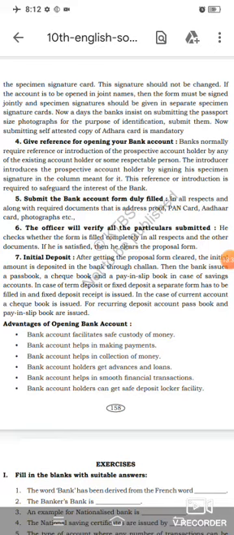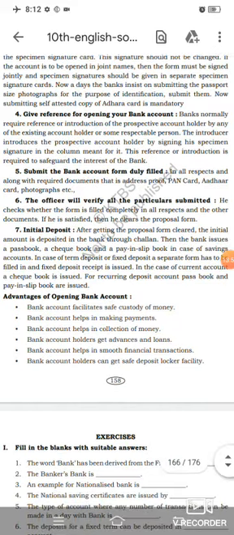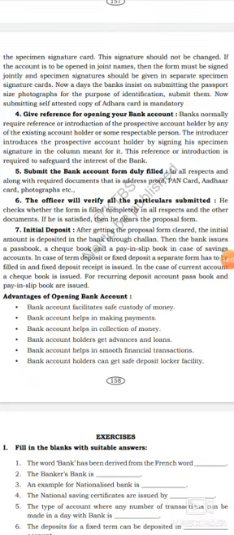Fifth point is submit the bank account form duly filled in all respects and along with required documents. Along with the form, we need to submit certain documents like address proof, PAN card, Aadhaar card, photograph, etc. to the bank. Got it?